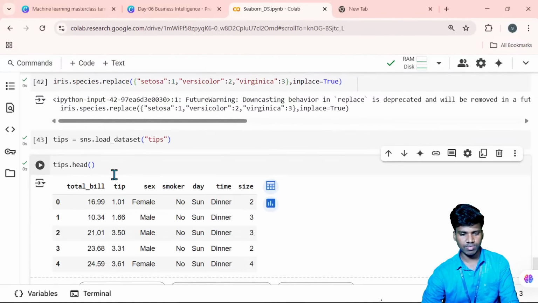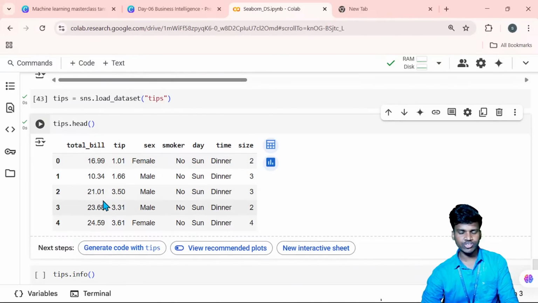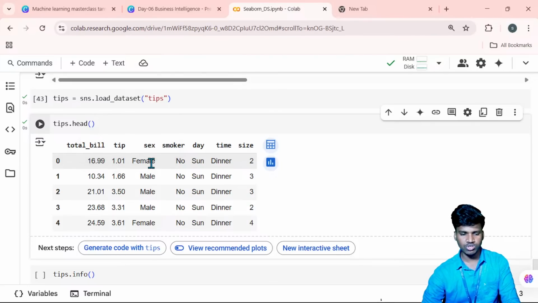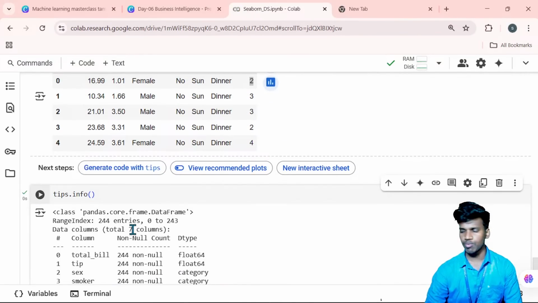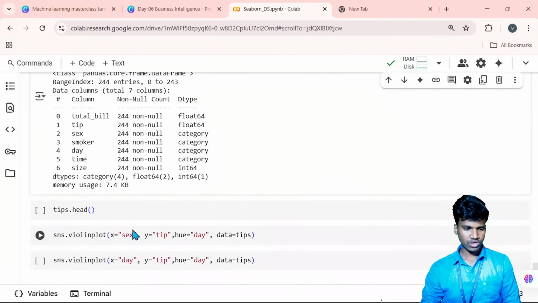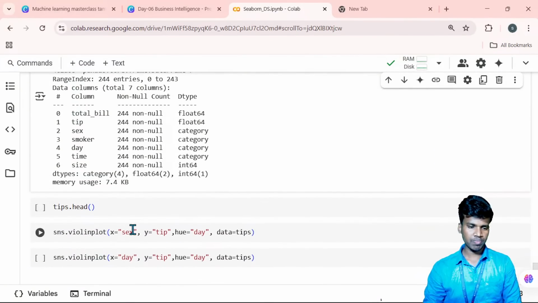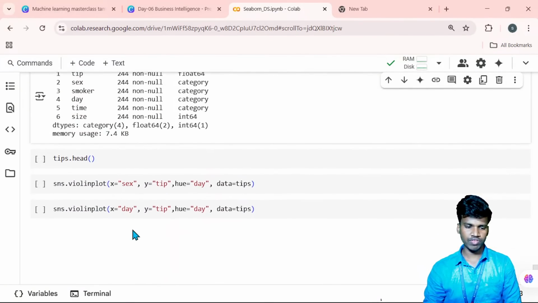Once I visualize and see the data set, it shows based on the total bill, how much tip people will give. So total bill is $16, the tip is $1, and the female consumer gave the tip, and smoker is no. And on which day they will give a tip: Sunday, dinner time, with a size of two. So I give you the information about this: every column name, the null values, data type, total entries and total columns, everything.